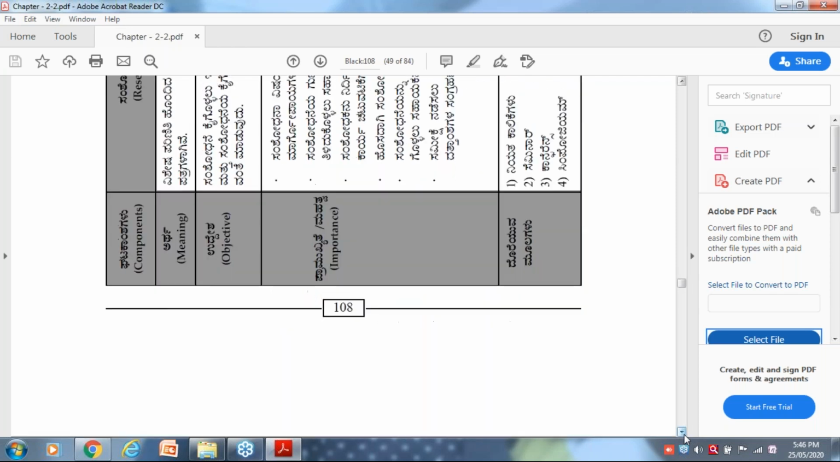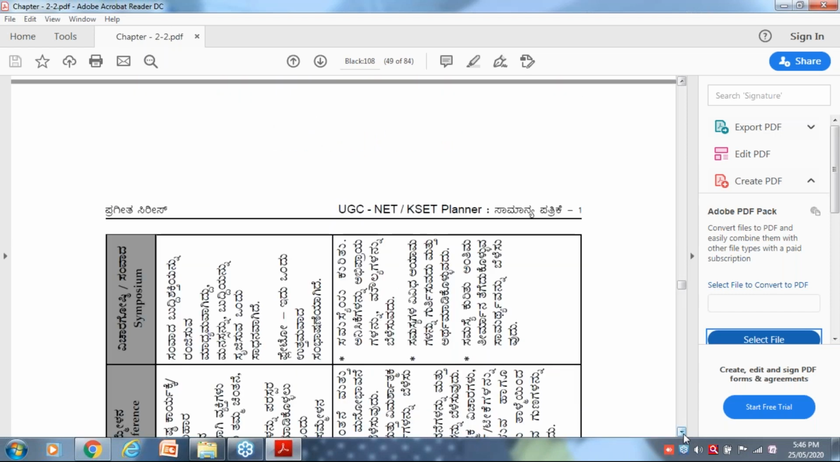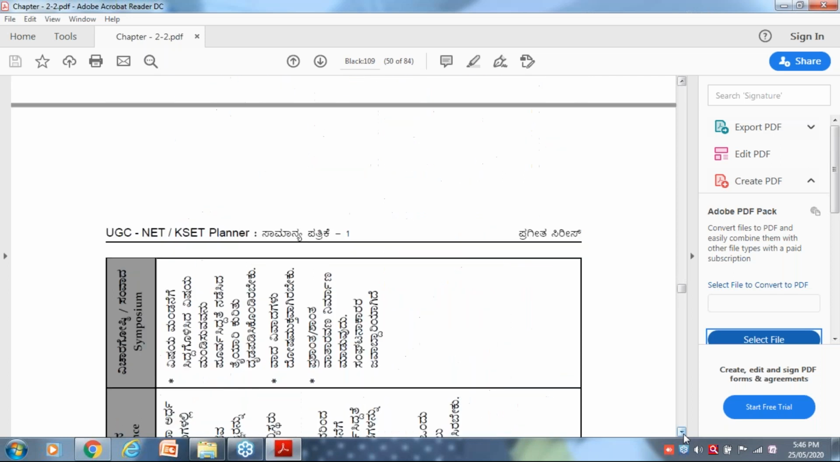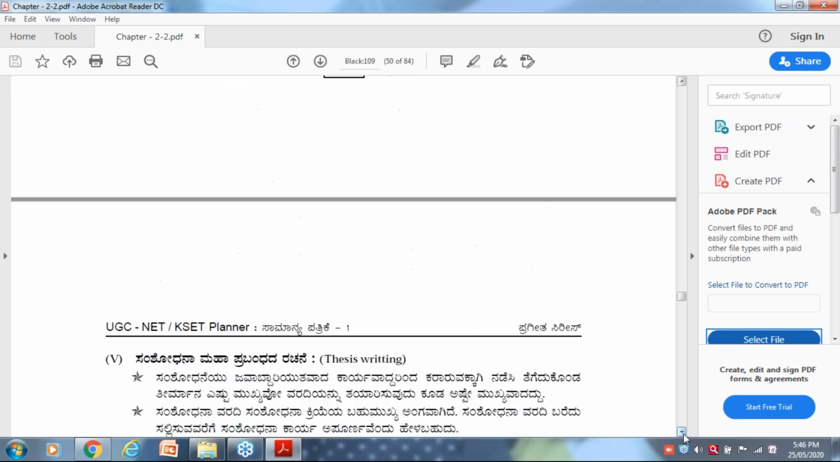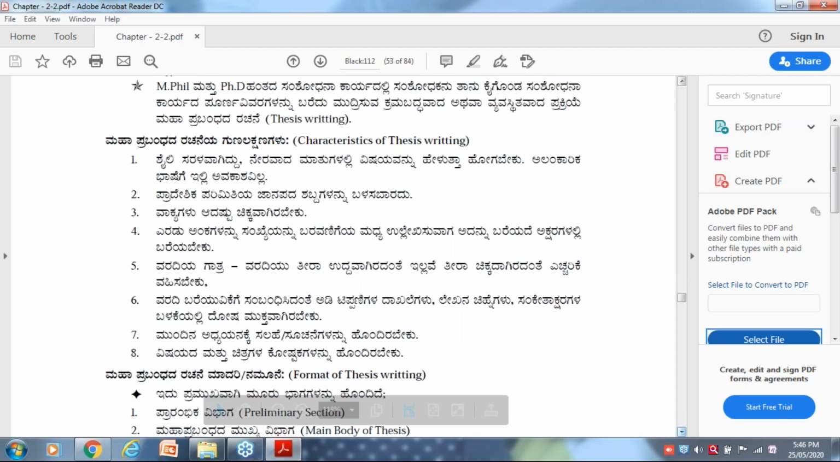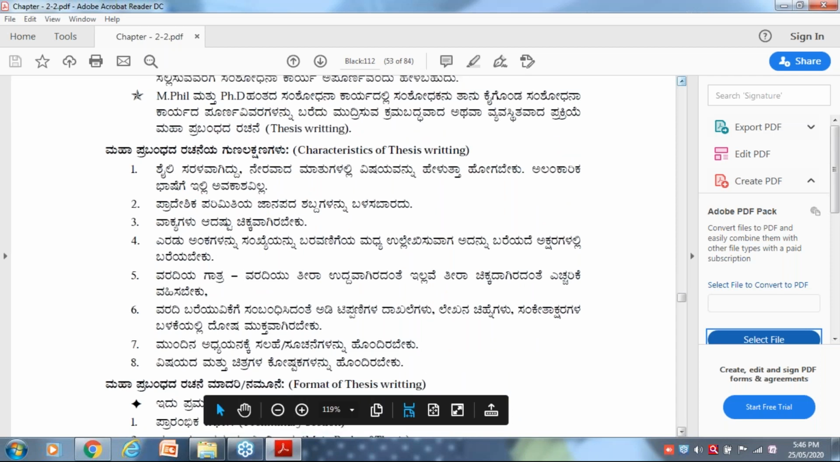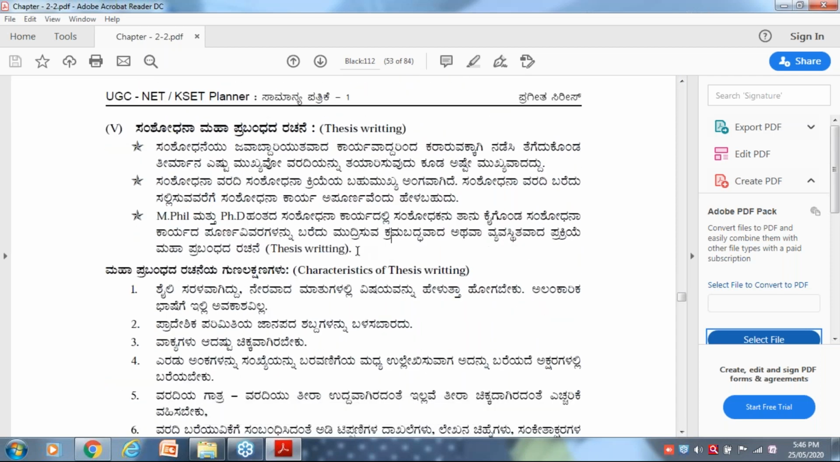When you have to conduct workshops, seminars, symposium, like that, previously they were in the syllabus, but now they have been omitted from the syllabus. Next point is thesis and article writing.